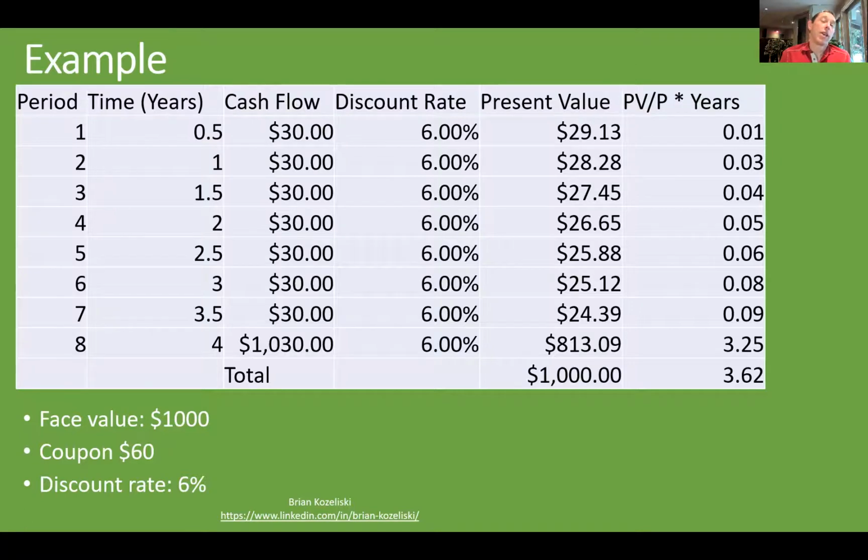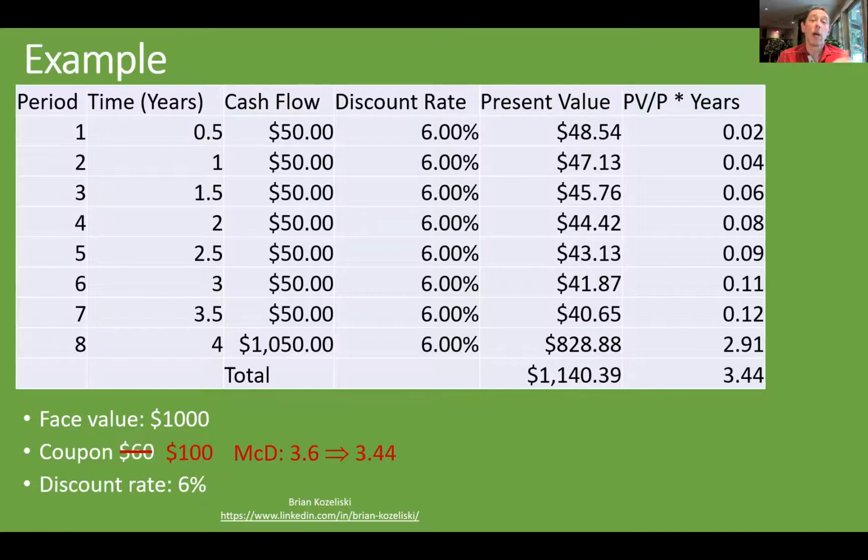That makes sense because not all of it is 4 years from now. This bond has a maturity of 4 years. Some of them come beforehand. If we were to increase the coupon to $100, or $50 per 6-month period, we see that the Macaulay duration drops from that 3.6 to 3.44. That's because there's more cash flow in the earlier time periods.